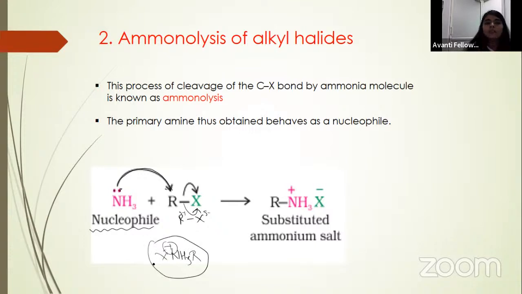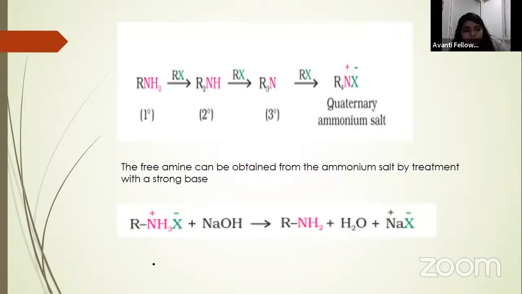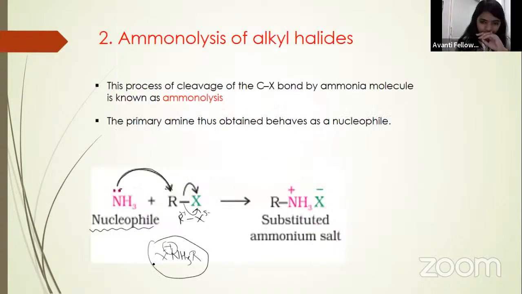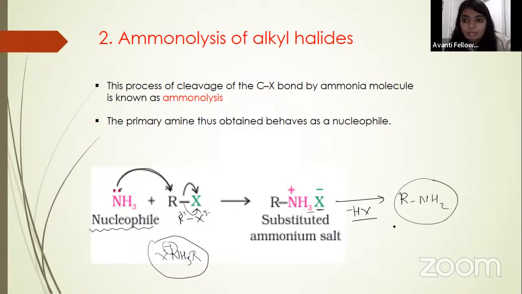Now we can see this. Once we have alkylated this amine, then we can remove HX from here. Then what will we get? We will get RNH2 again. Now we have got our primary amine. But this reaction will not stop here, because we can see that the lone pair present in the amine is still active and more active, due to the plus I effect.